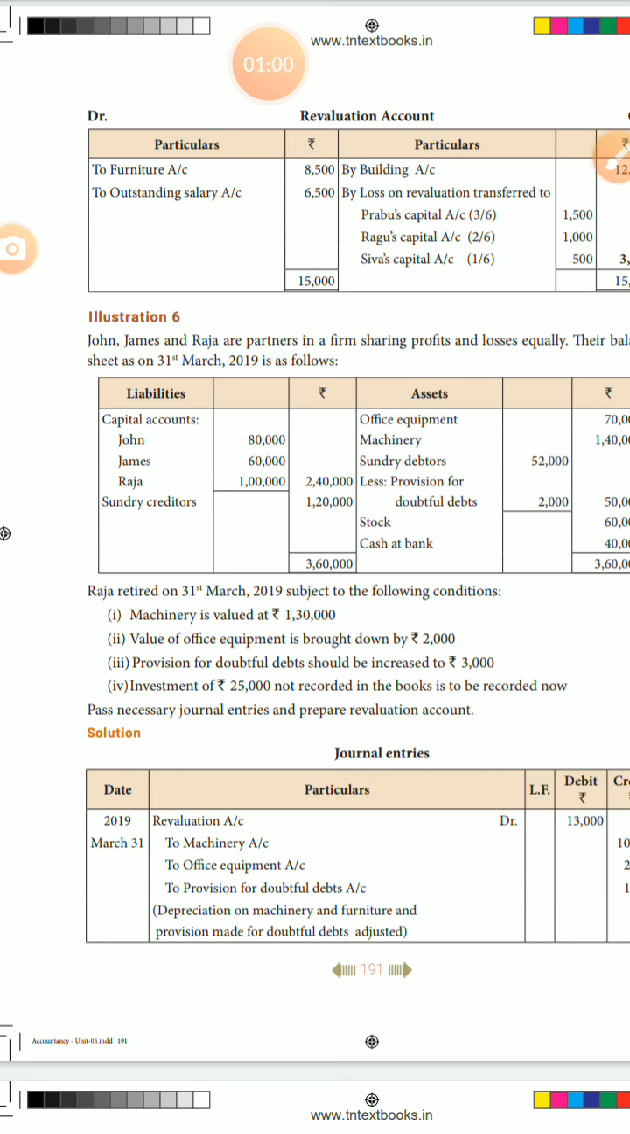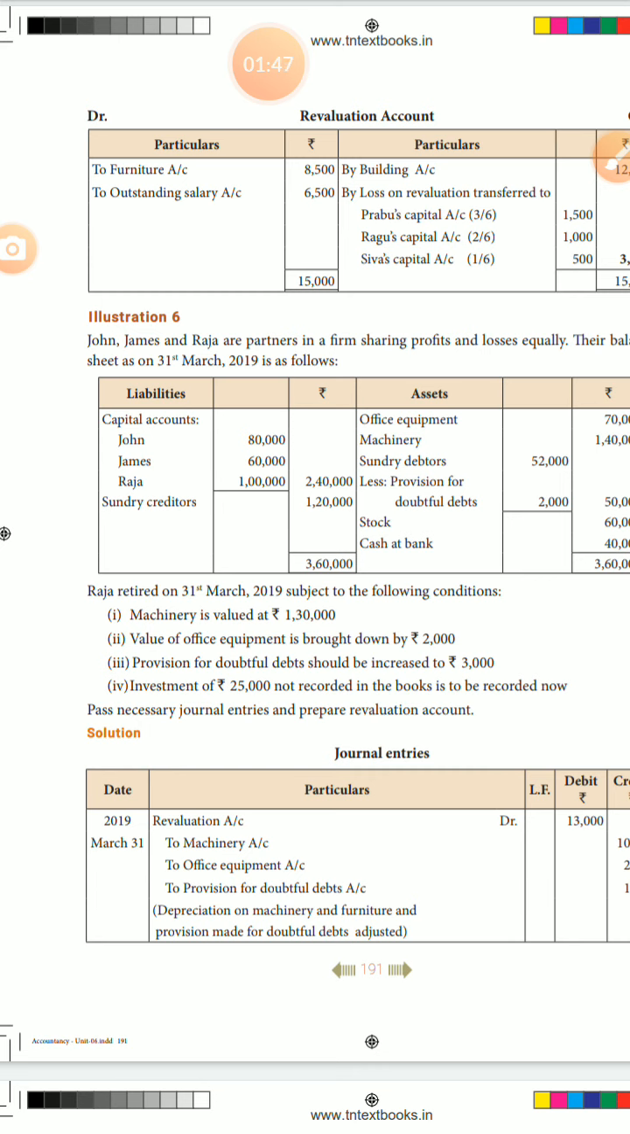Dear students, the questions, first you read 1 or 2 times. Today we are learning about sum number 6. John, James and Raja are partners in a firm sharing profit and loss equally. Listen students, you underline: firm sharing profit and loss equally. The balance sheet of 31st March 2019 is as follows. Listen students, in the last sums, only adjustments.